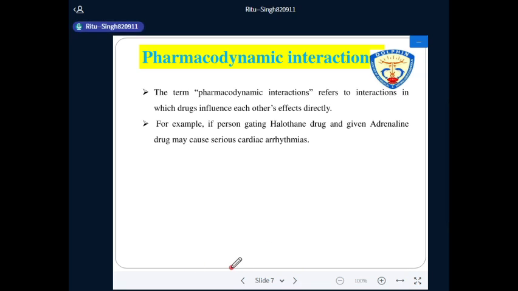Next, the second process related to drug interaction, that is pharmacodynamic interaction. Pharmacodynamic interactions are those in which drugs influence each other's effect directly. For example, if a person getting halothane is given adrenaline, it may cause serious cardiac arrhythmia.